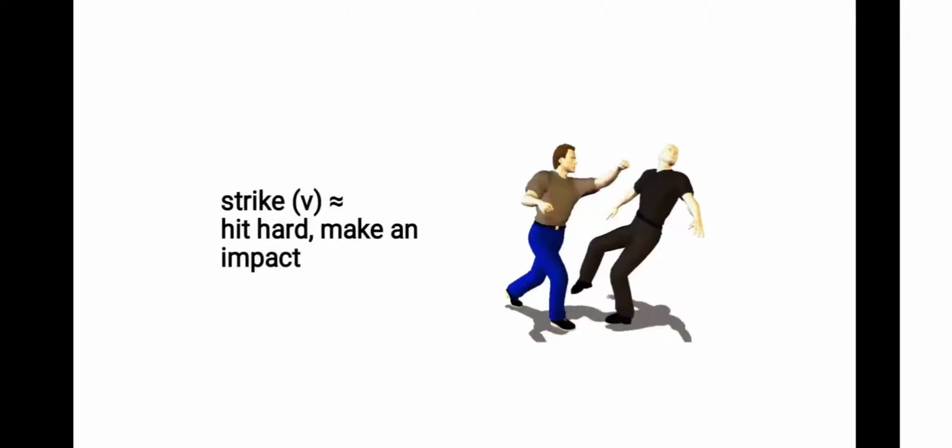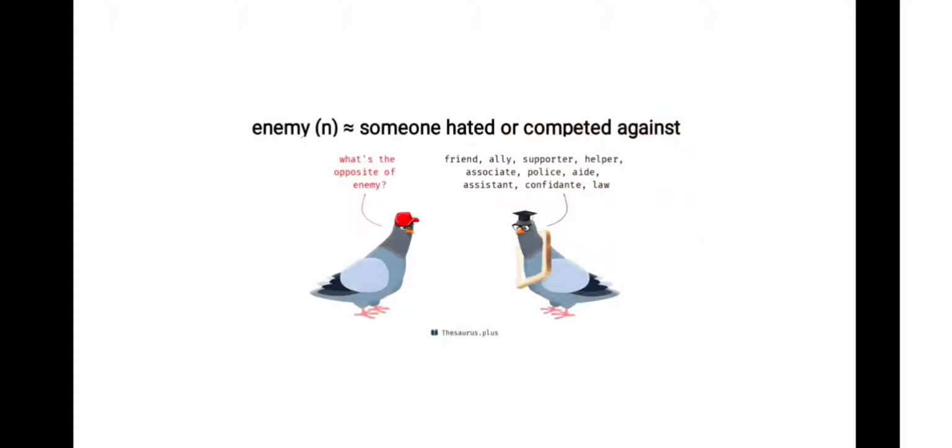Next, strike. So if you strike a person, this means you hit hard or you somehow make an impact on the person or another thing. So here you see that the guy in blue trousers is throwing a punch at the guy in black clothing. The next one is enemy.